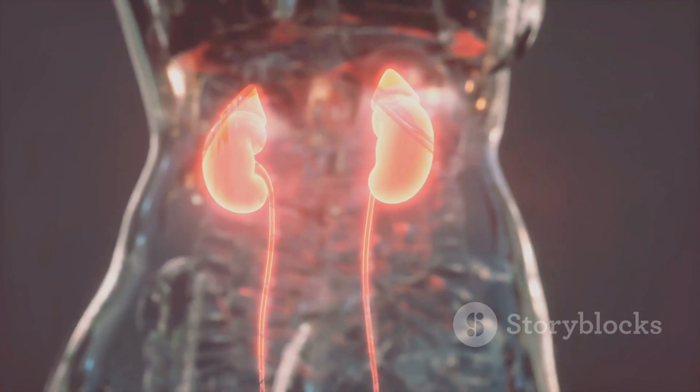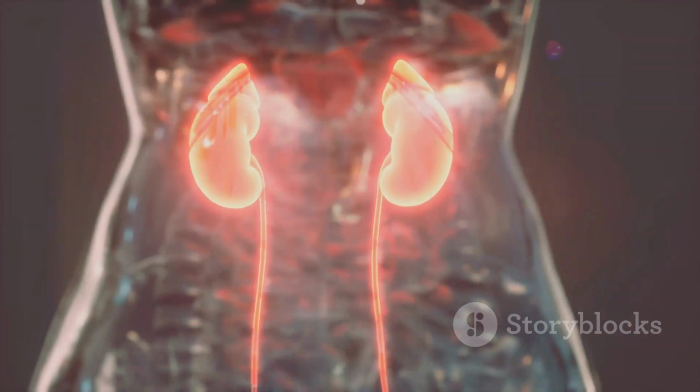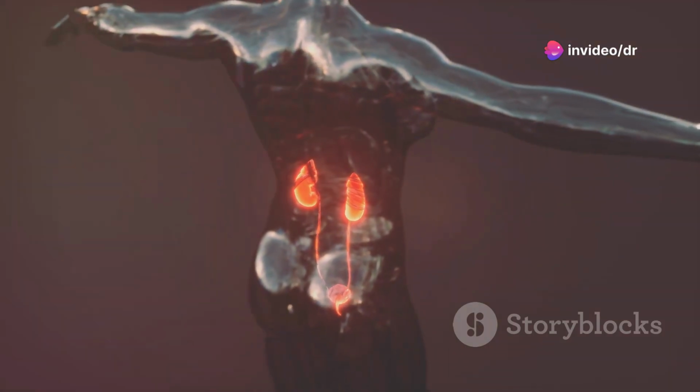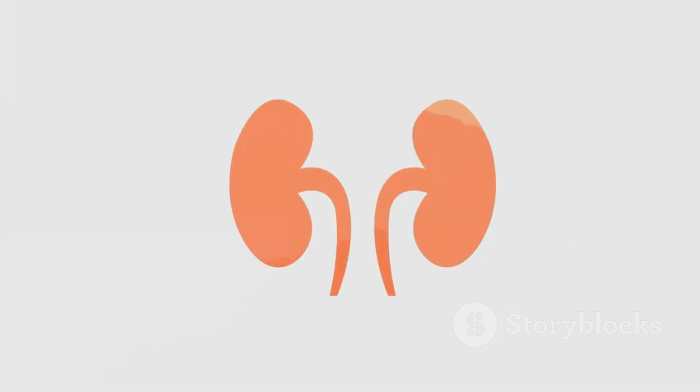The kidneys act as sophisticated filters, removing waste products from the bloodstream and converting them into urine. By efficiently filtering waste products and regulating fluid and electrolyte balance, the urinary system plays a vital role in maintaining the body's overall health and preventing the buildup of harmful substances.